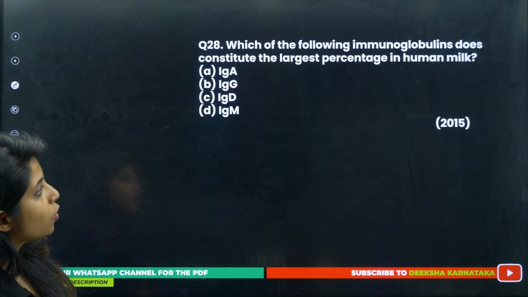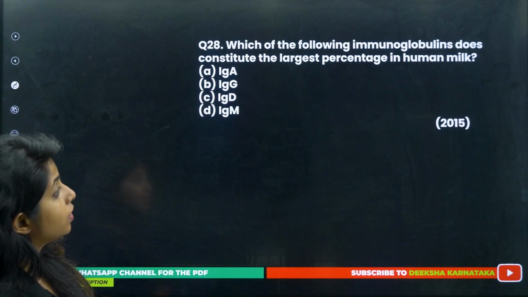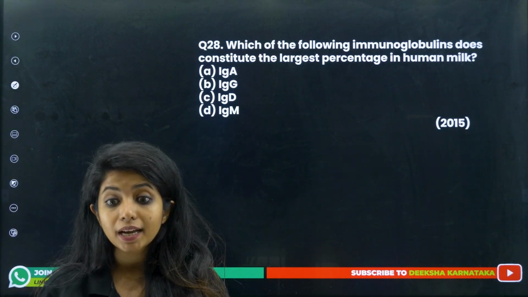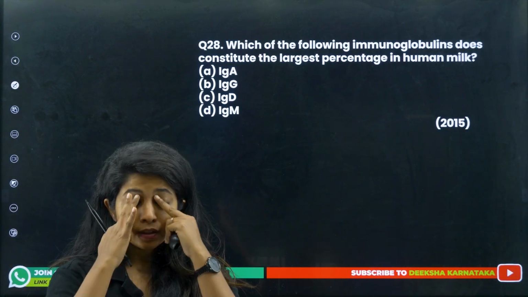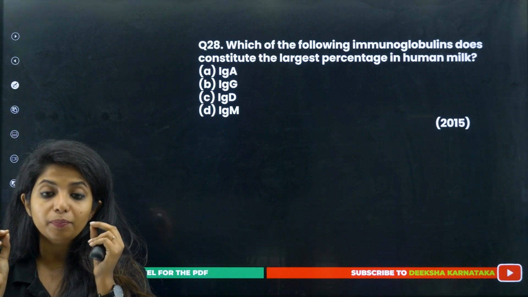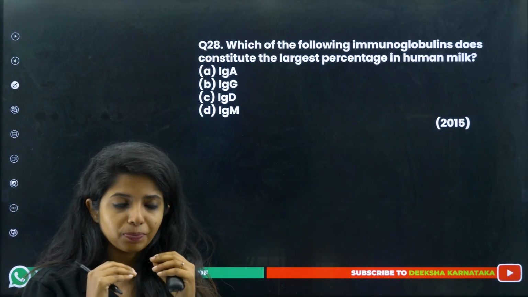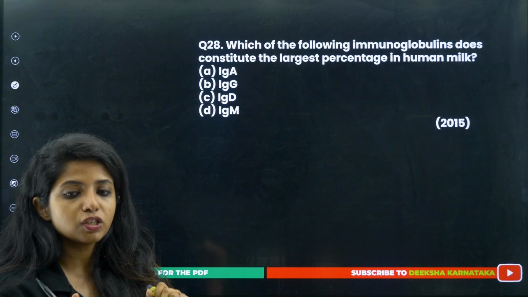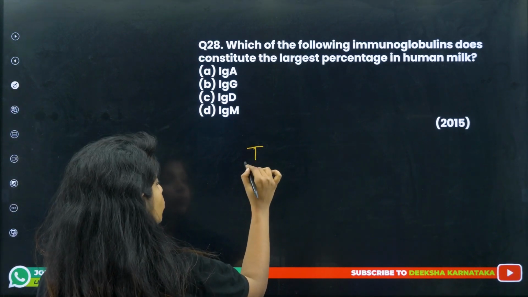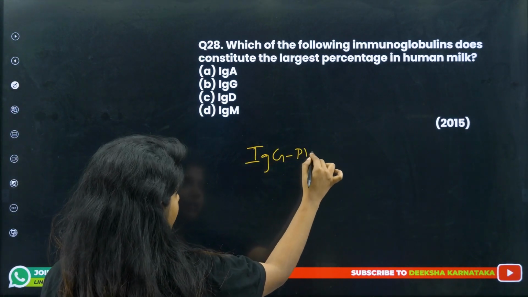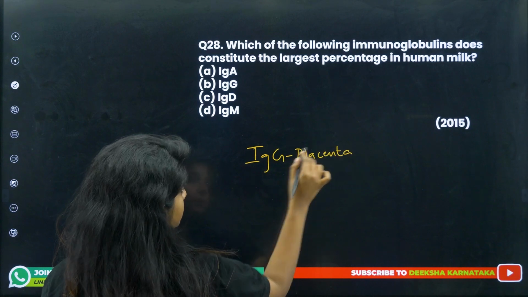Which of the following immunoglobulins constitutes the largest percentage in human milk? In human milk, that is colostrum, the mother is advised to breastfeed the child during the initial days, for sure. Why? Because this is an example of passive immunity, where IgG was passed through the placenta.